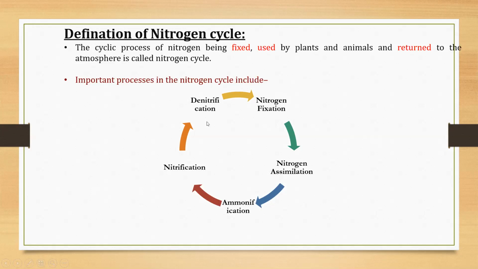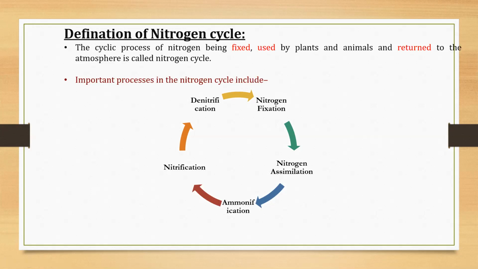Now let us see what are the important steps for nitrogen cycle. As we discussed earlier, first step is nitrogen fixation. The second step of nitrogen cycle is nitrogen assimilation. Next is ammonification. Fourth is nitrification. And the last one is denitrification. And again, the nitrogen is returned back to the atmosphere. So this is how the nitrogen is circulated in the atmosphere. Now let us see all these steps one by one.